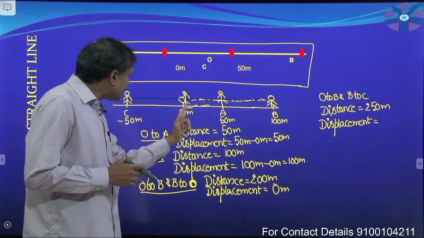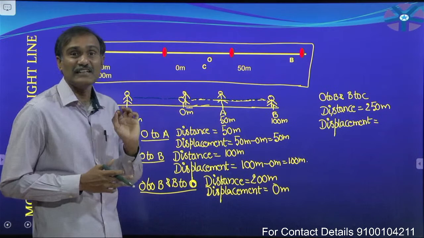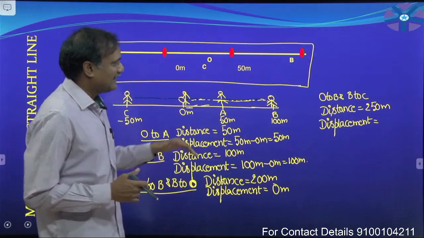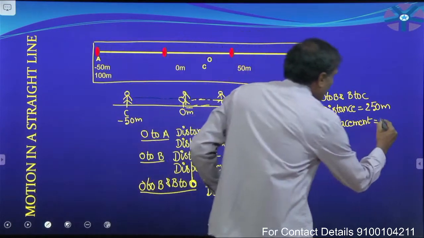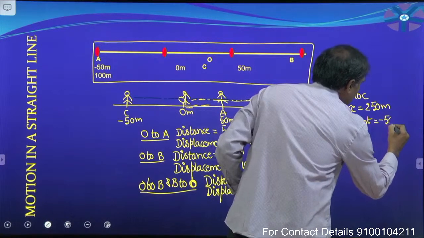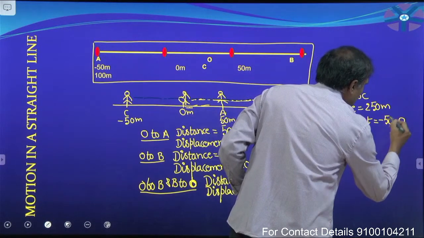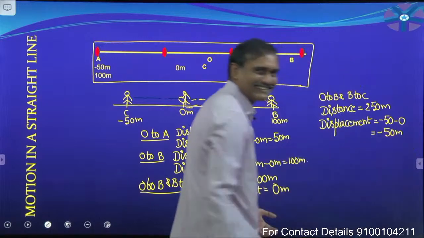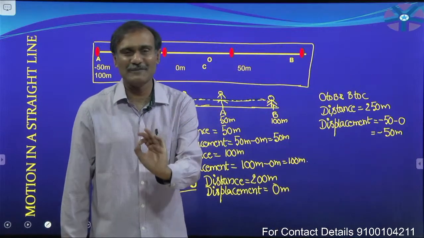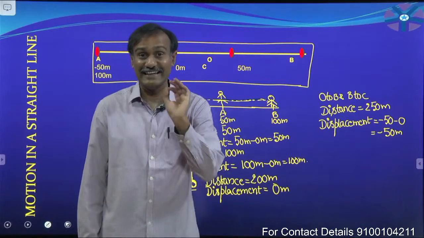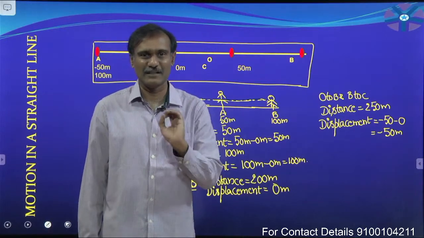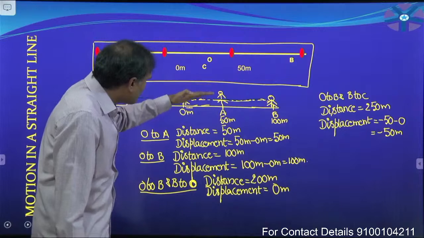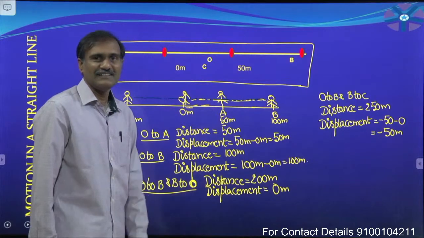That means it is initial position and it is final position. So, displacement is nothing but final position minus initial position. It becomes minus 50 meters. Final position minus initial position indicates displacement. Remember that.